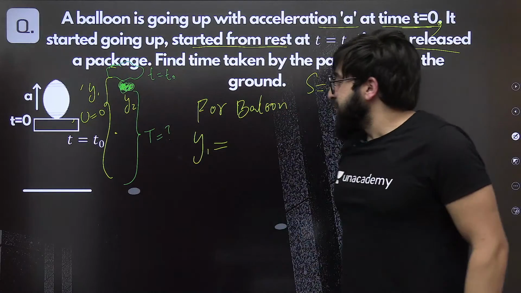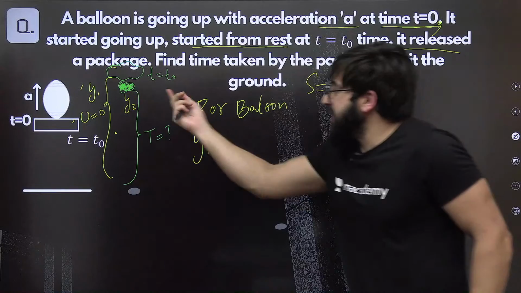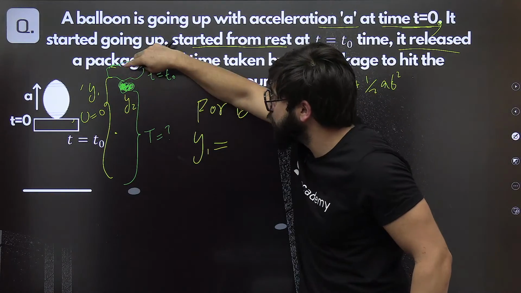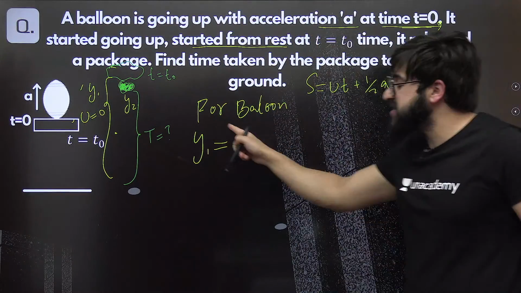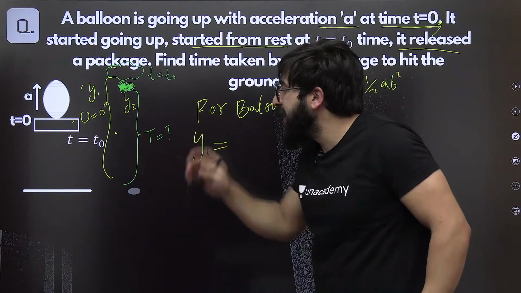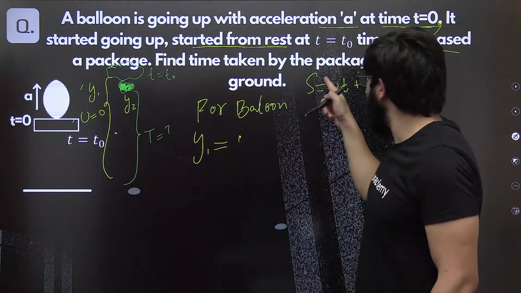Okay, now you tell me one thing. Can I find this y1 over here? Initially, we are talking about this balloon at this point of time. How to find this y1? Initial velocity is what? 0, exactly. And can we use ut plus half of at square?